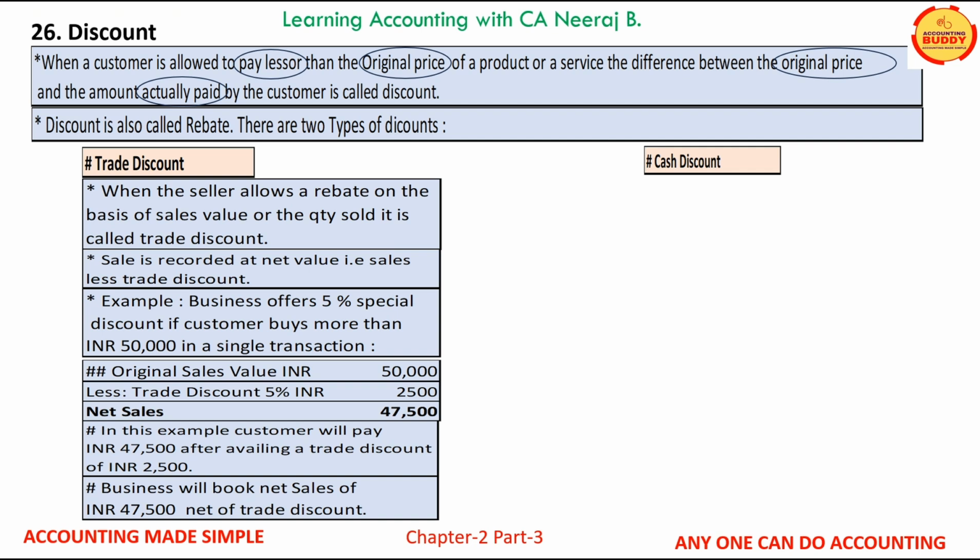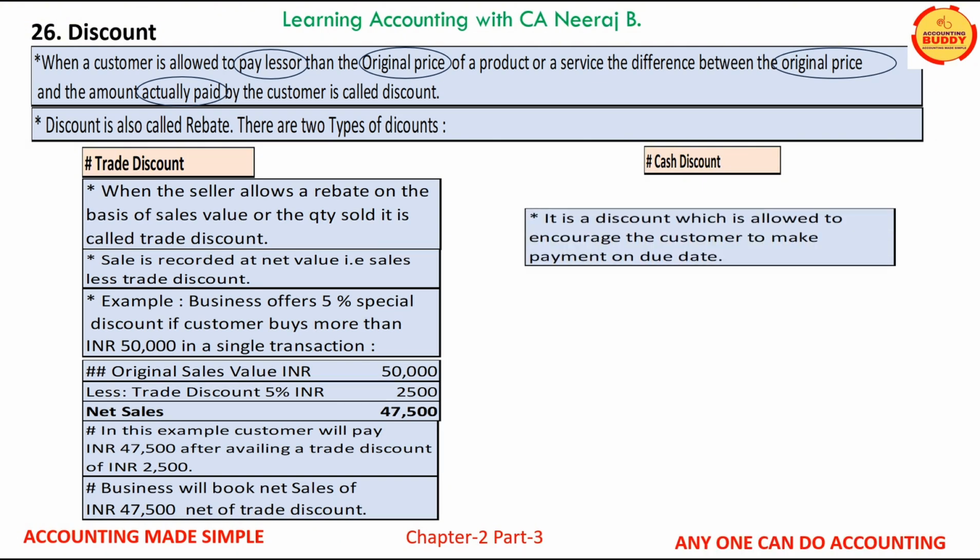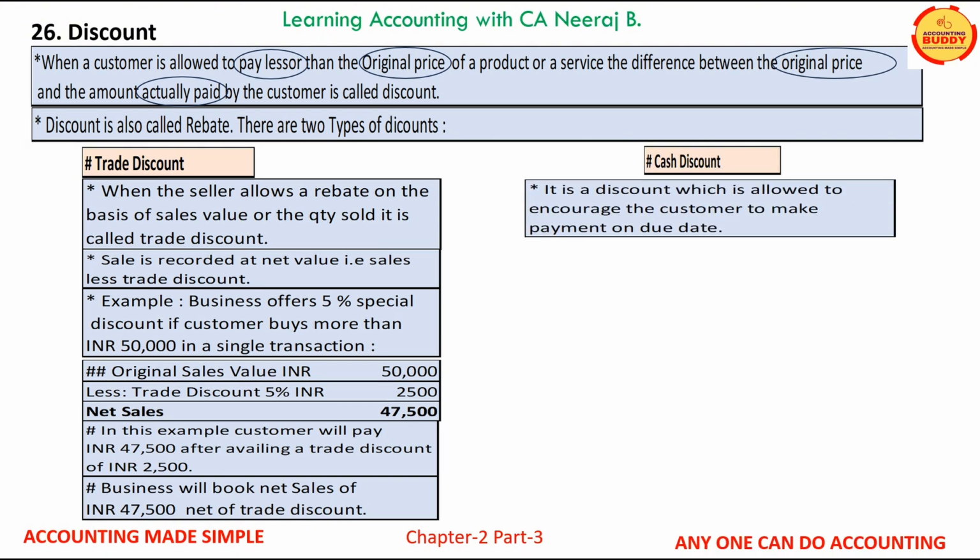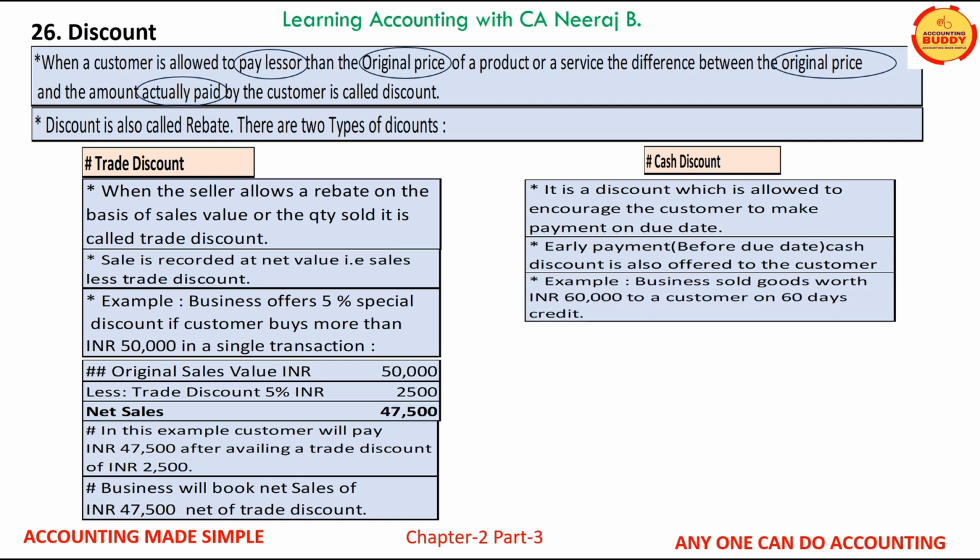Now let us talk about cash discount. It is a discount which is allowed to a customer to encourage them to pay on time. Cash discounts are very common and are offered to the customer to pay before the due date. Let us look at an example.